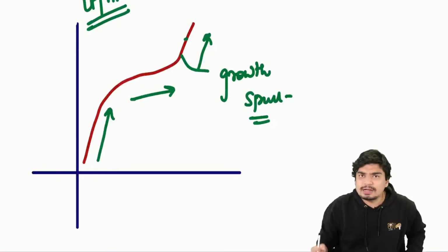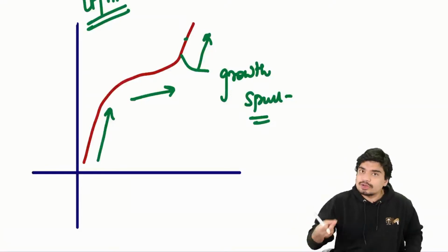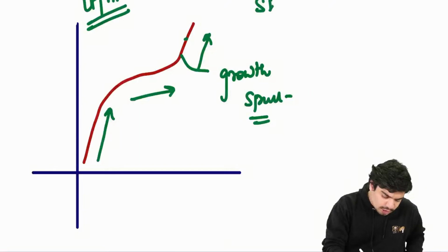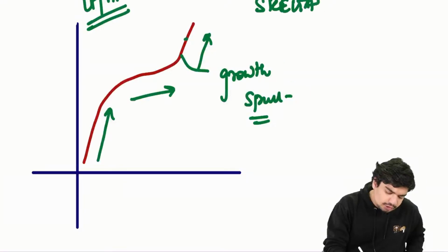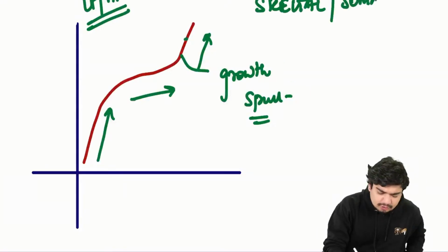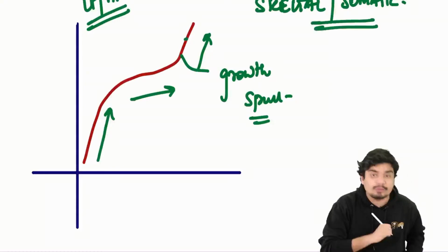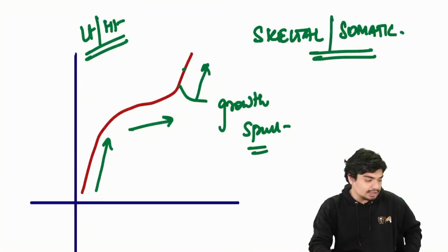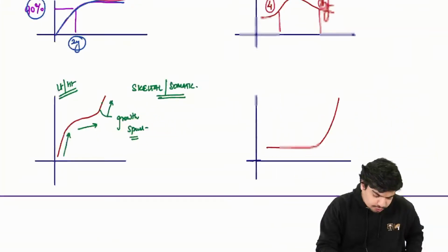And length and height is made up of what? It is your skeletal system. So as far as tissue is concerned, this is going to be your skeletal or somatic tissue, right?